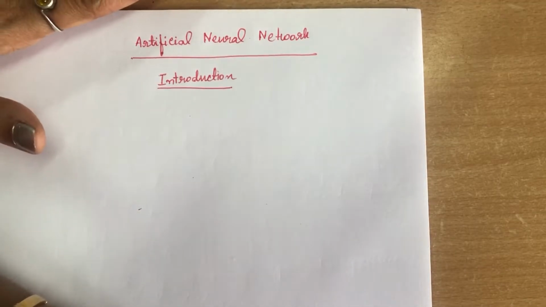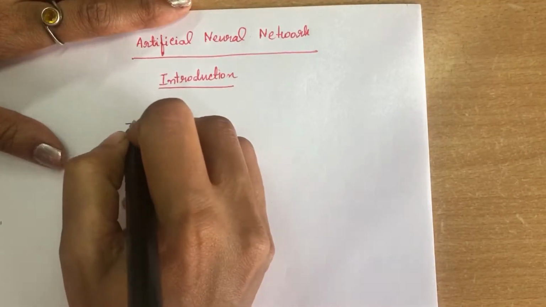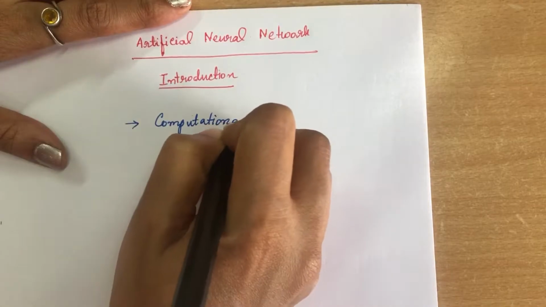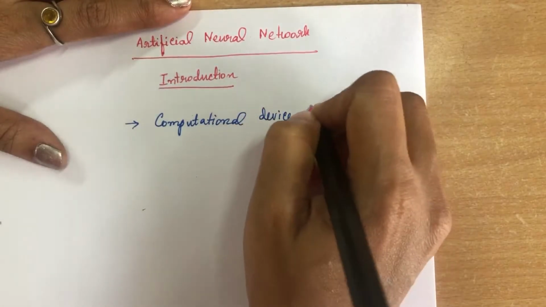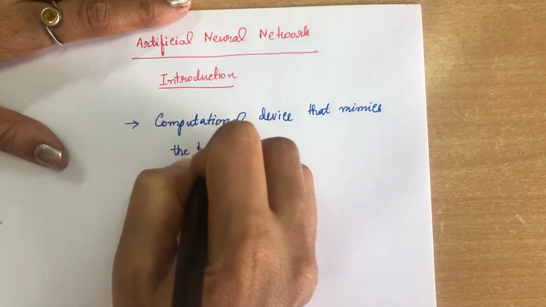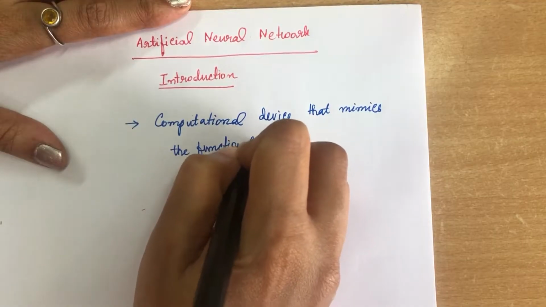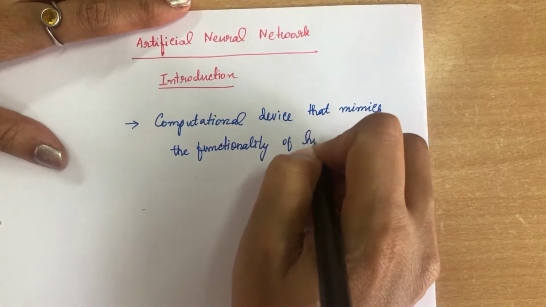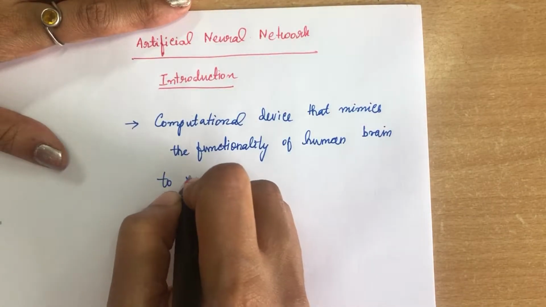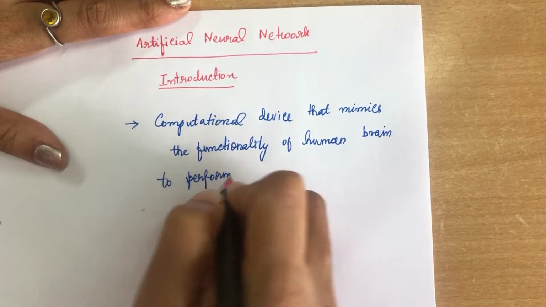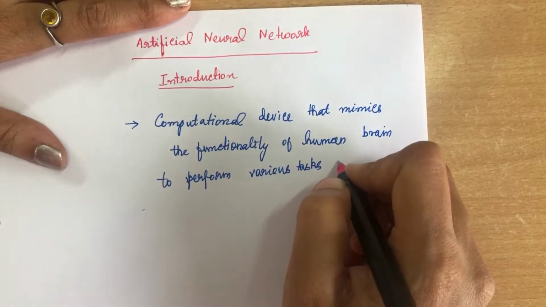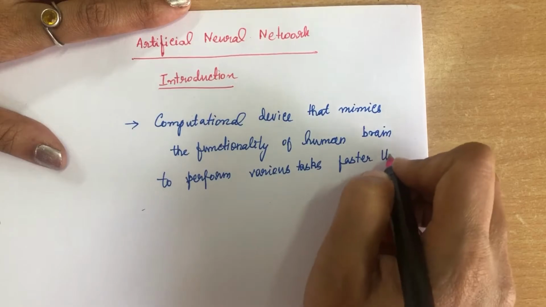So why is this artificial neural network developed? It is developed to design a computational device that mimics the functionality of the human brain to perform various tasks which are faster than traditional computers, traditional systems.